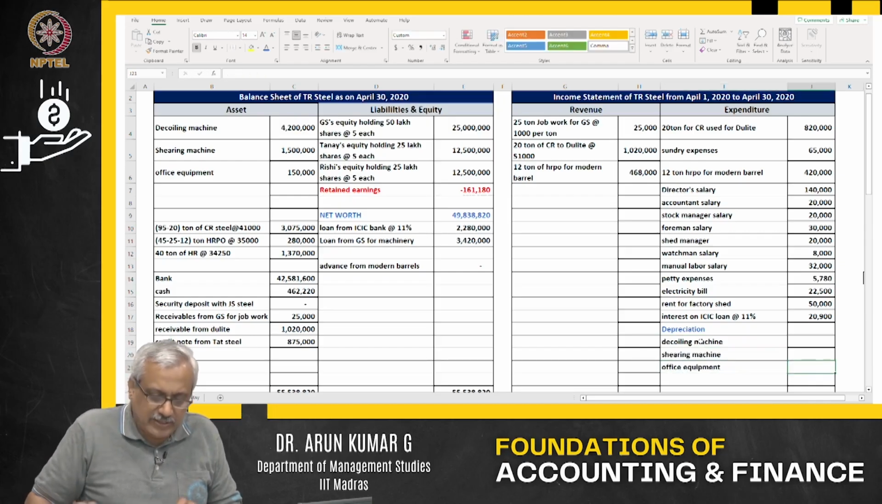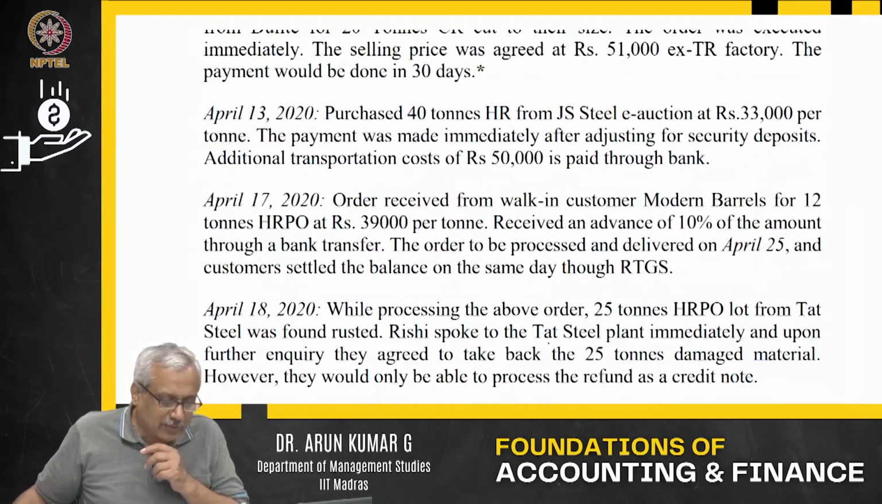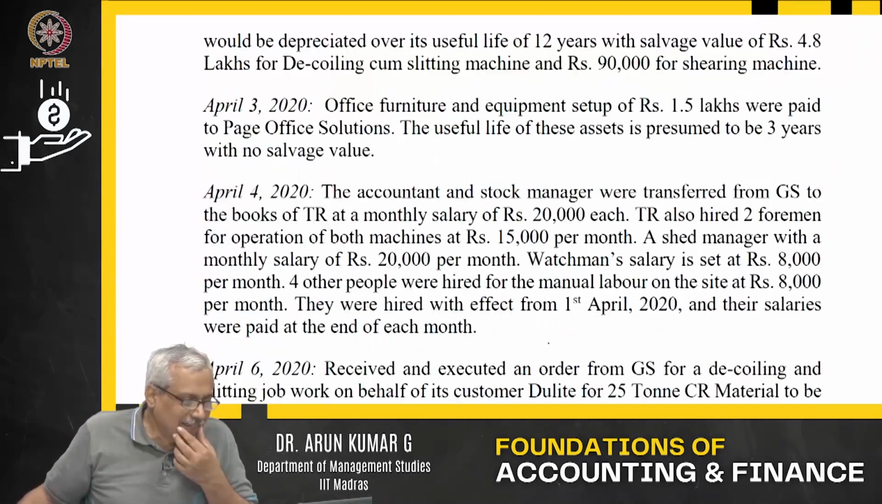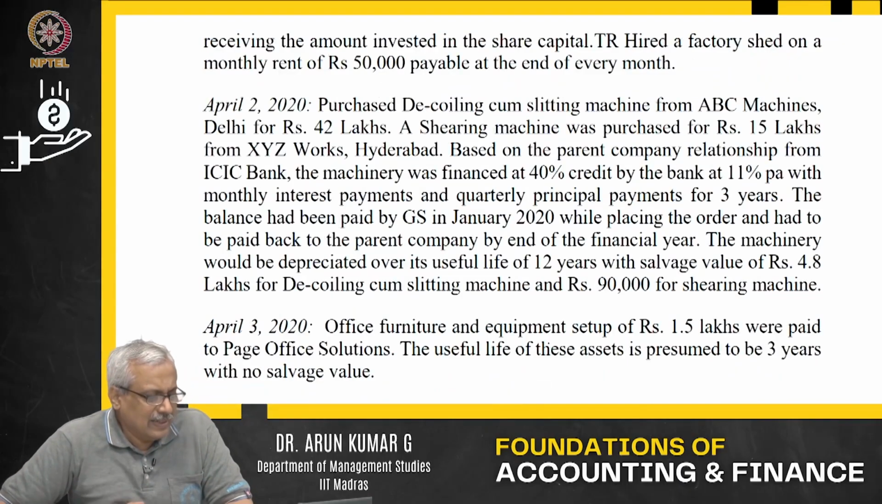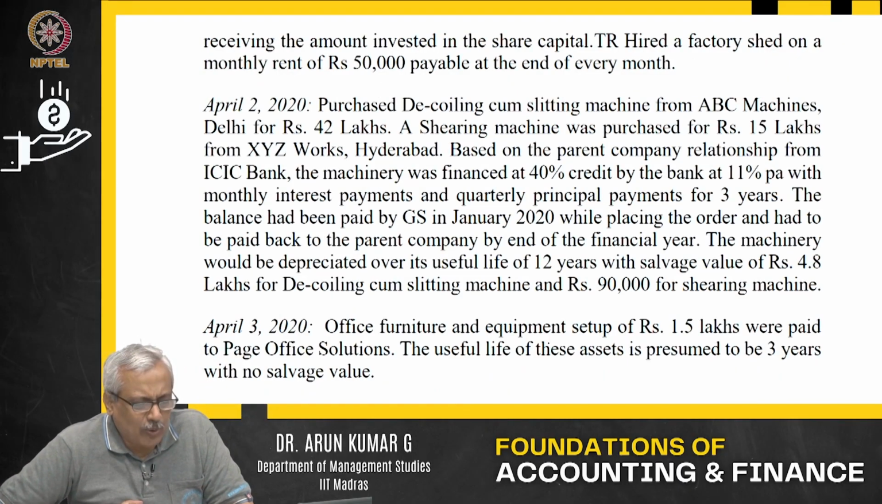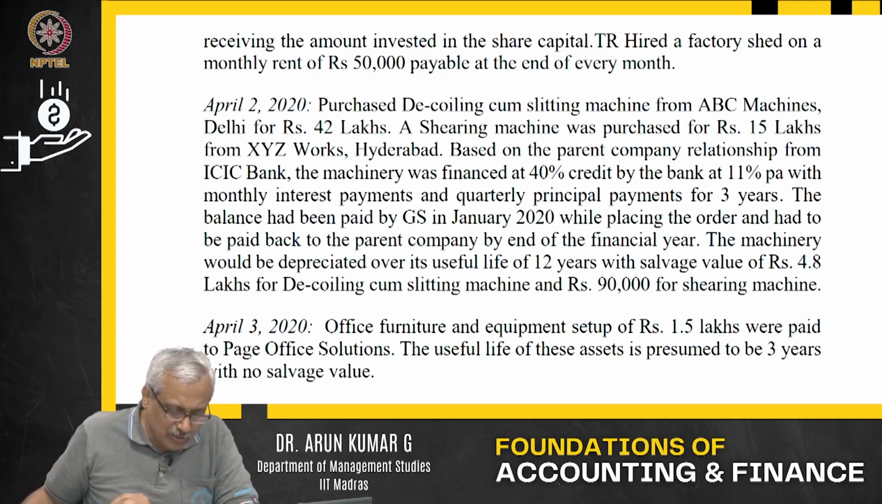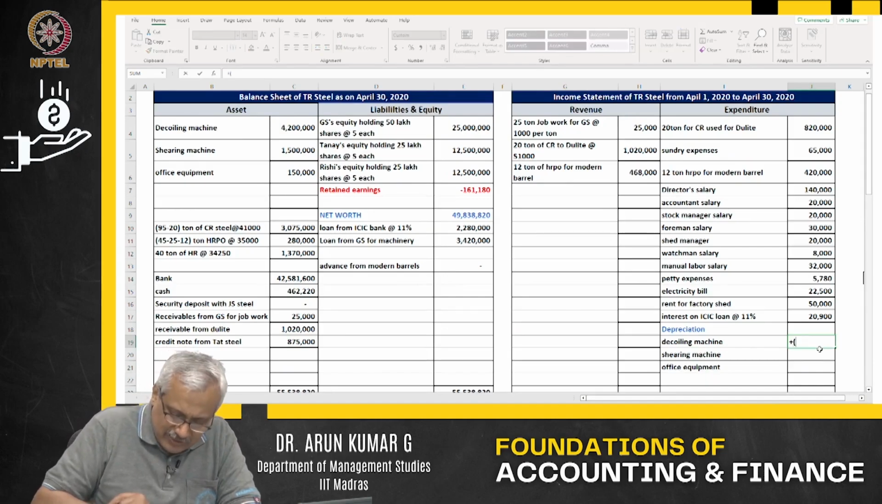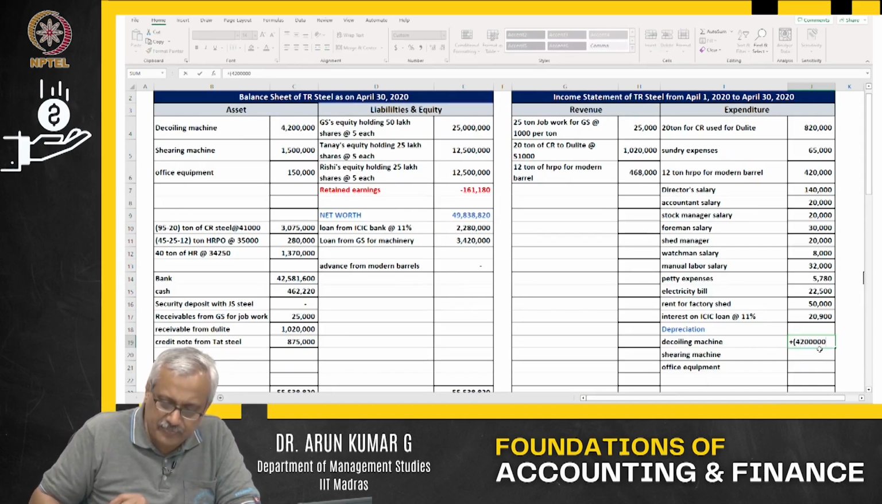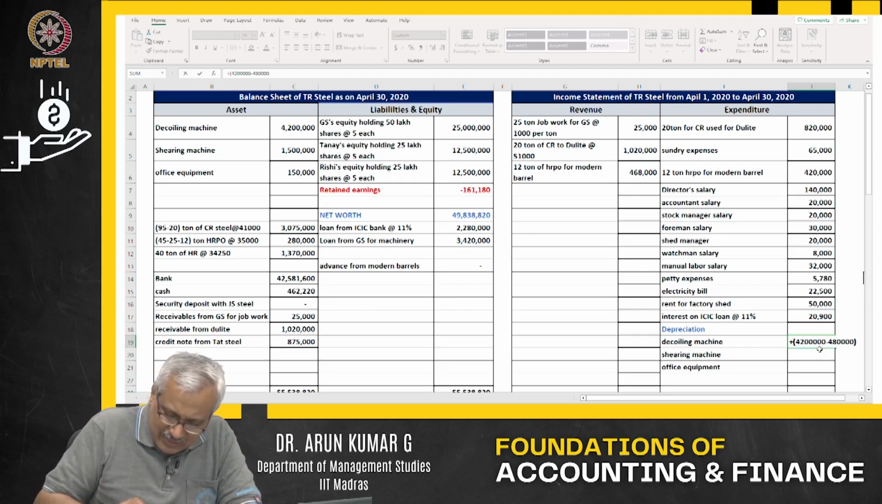Let us go back to each one of these. Let us go back to the statement of the second that I purchased, because that is where all the details are given. The machinery would be depreciated over a useful life of 12 years with a salvage value of 4.8 lakhs. First one. So let us go back. Now, what is the value of the machine? 42 lakhs is the value of the machine. What is the salvage value? 4,80,000 is the salvage value.